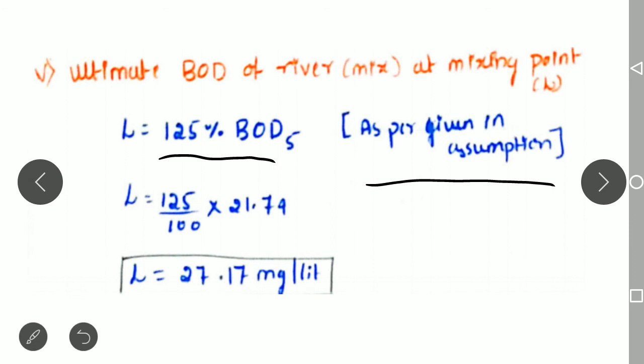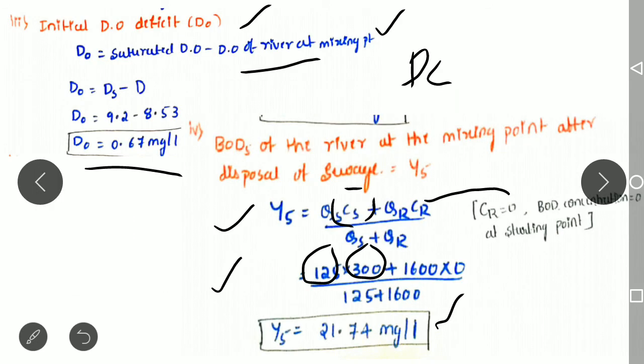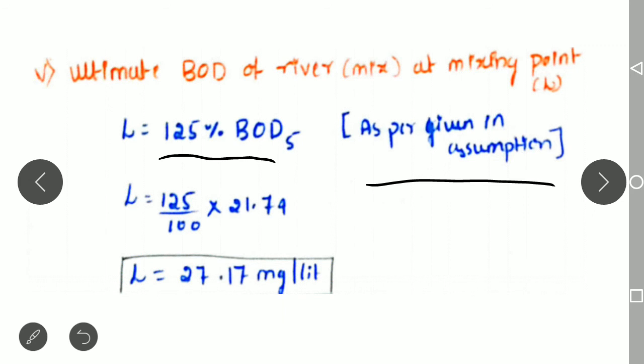The 5 days BOD we have obtained is 21.74. By substituting that, we obtain the ultimate BOD. If it is not given, we have a standard equation to calculate the ultimate BOD. Since in this problem the assumption is given, we are considering this only.